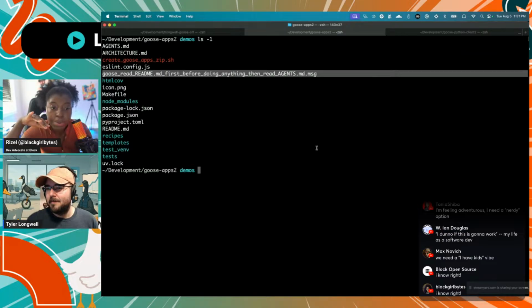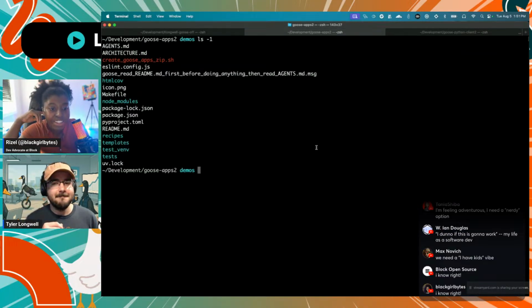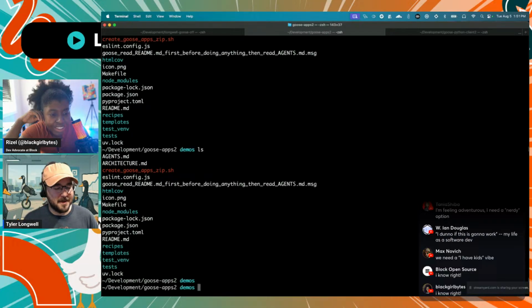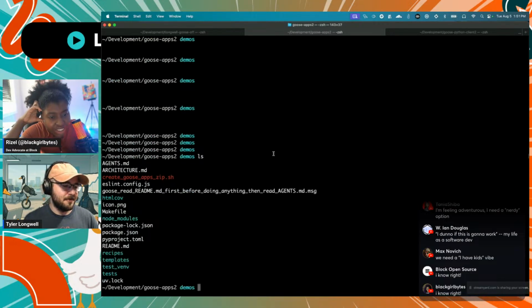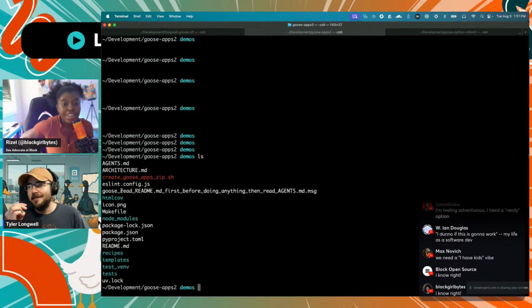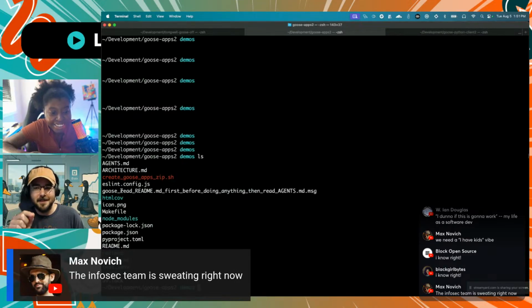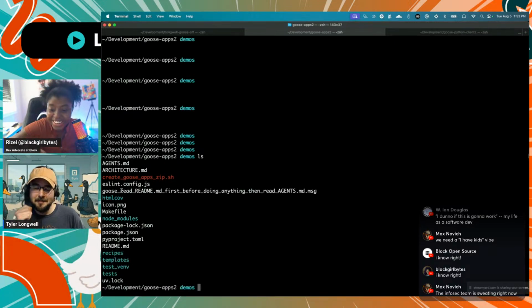Interesting. So it has to have those extensions like .md? No, the first thing Goose does is just run an ls to look around a new project, and then it'll proceed to ignore the README. So all this is just a file name, and it tells Goose to go and read the README. There's nothing in here. There's nothing special about it. Okay, I see. Interesting. I didn't know that. So I'll put this in repos where it's really important that Goose reads the actual agent file first, like this one. Yeah, it's a little prompt injection in every repo.